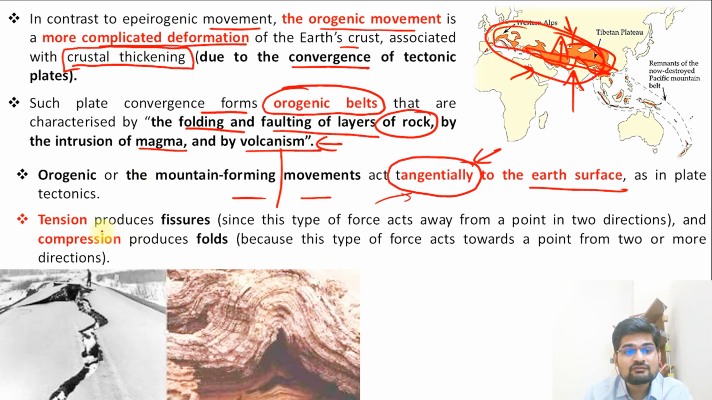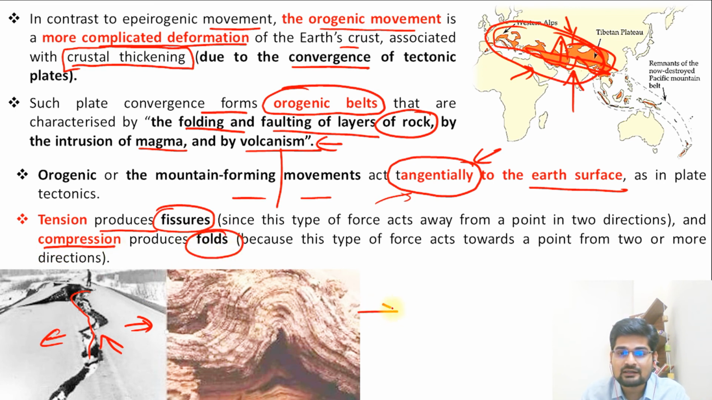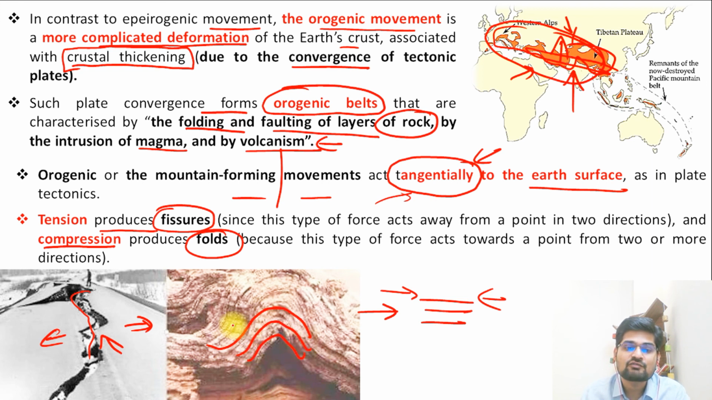Tensional forces produce fissures. As you see here in this diagram, these kinds of fissures are formed due to tensional forces, while compression leads to the folds that we see. Earlier this rock strata must have been like this. What happened when they were pushed from both sides? They folded. All these rock layers folded, and this is what we talk about in the orogenetic movements.